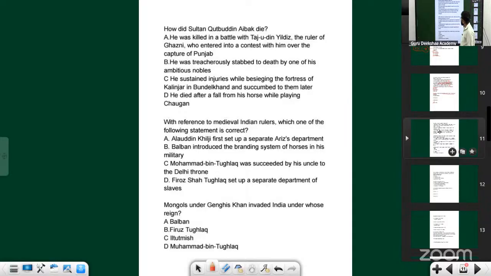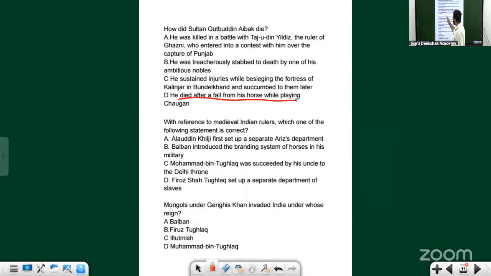Okay, how did Sultan Qutbuddin Aibak die? He died after a fall from a horse while playing Chowgan. This I told you. There are two tragic deaths amongst Indian kings. One is Qutbuddin Aibak playing horse polo, falling from the horse. And there is one more ruler, the son of Babur, Humayun. He fell from a library. That's how he died. Again, a tragic death. We'll talk about Humayun in today's class anyway. The answer is option D.